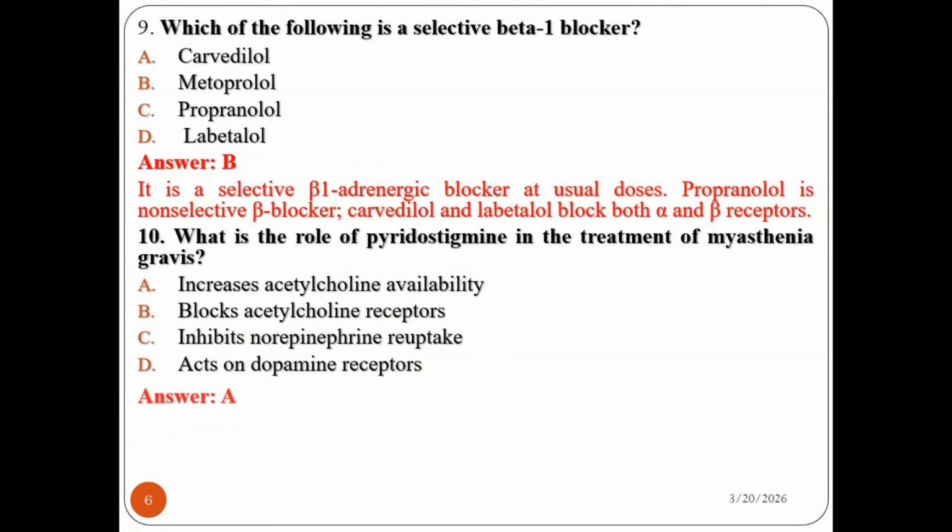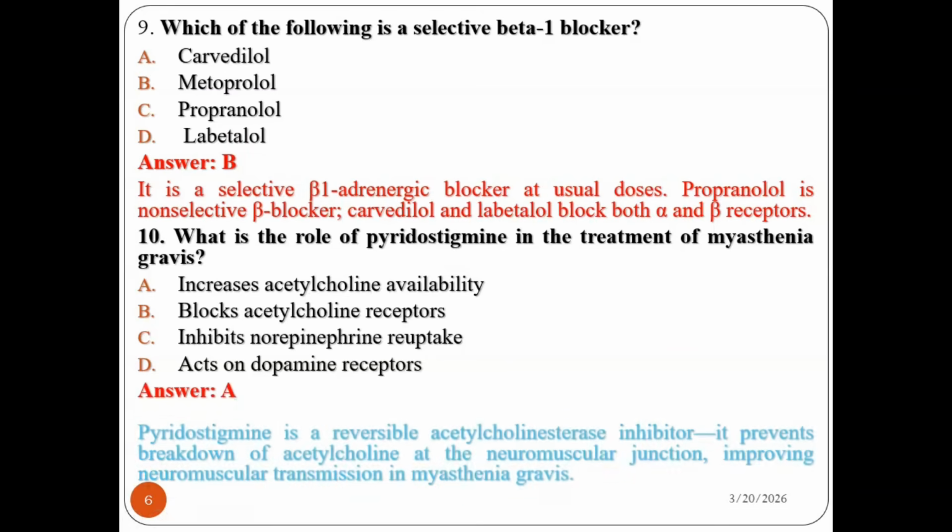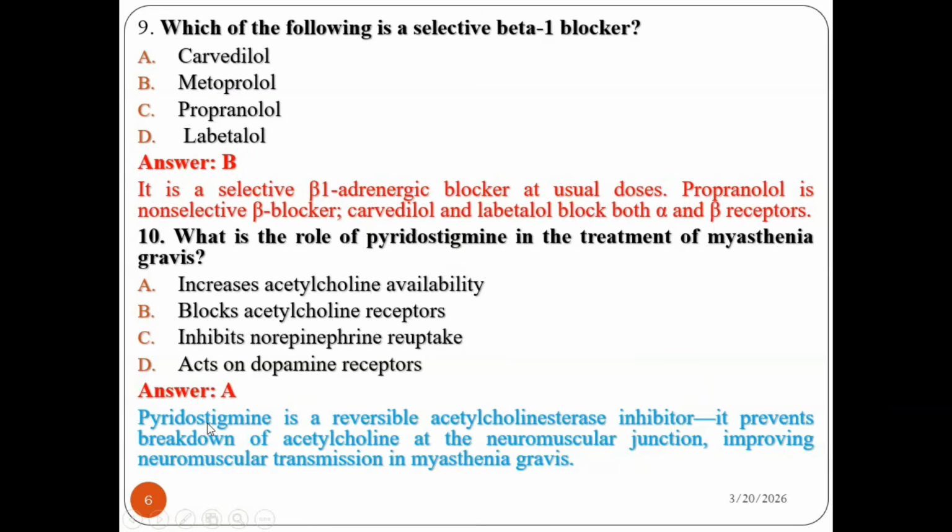I'm sure you will say it increases acetylcholine availability, because pyridostigmine is a reversible acetylcholinesterase inhibitor. It prevents the breakdown of acetylcholine at the neuromuscular junction, so it can improve neuromuscular transmission in myasthenia gravis and also sometimes in atony, because myasthenia gravis and atony have some relationship, even if they have some differences. So this drug is mainly used to increase acetylcholine availability.